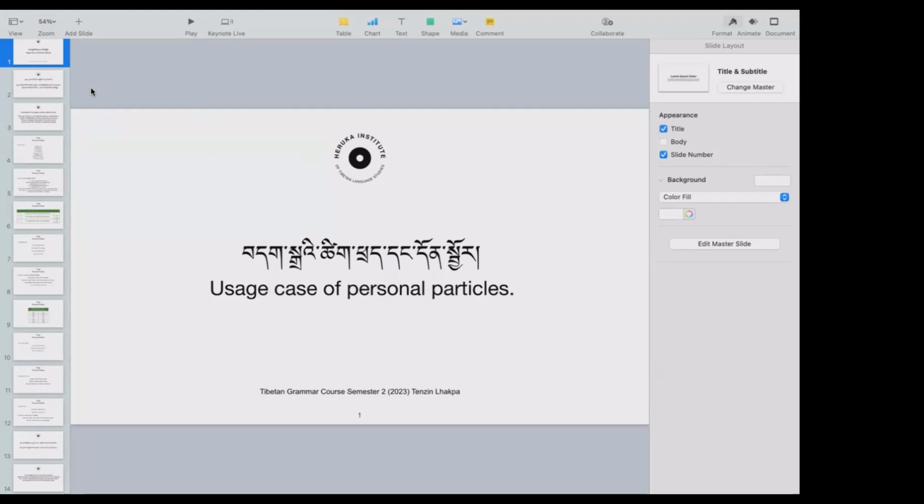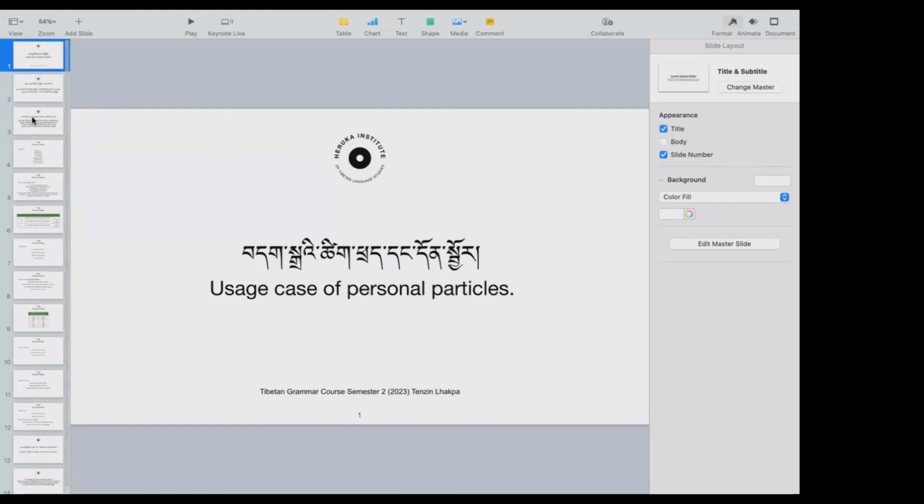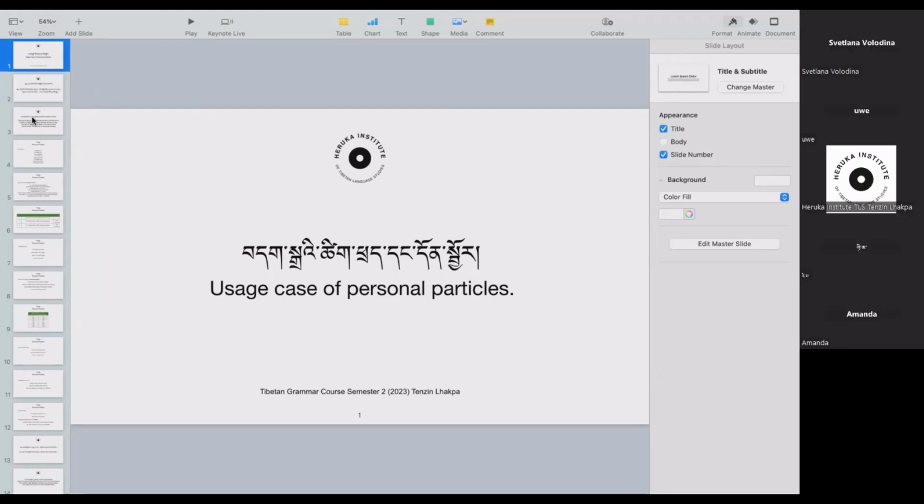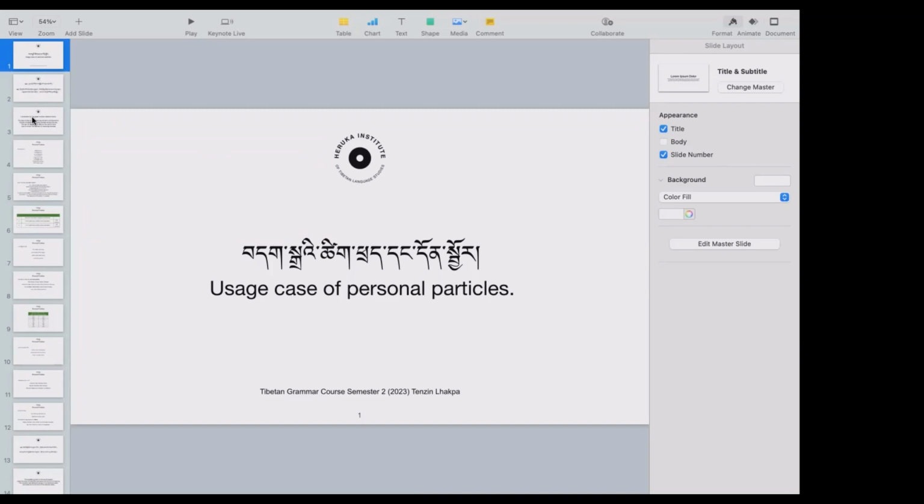Today we're going to discuss the usage cases of the personal particles. Last time we did a little bit of introduction on the particles, so we're quite familiar with what the personal particles are. So in this class, we're going to talk about the particular usage of these particles, how they are used, and also a case in which they are used with names. So we'll try to understand them.